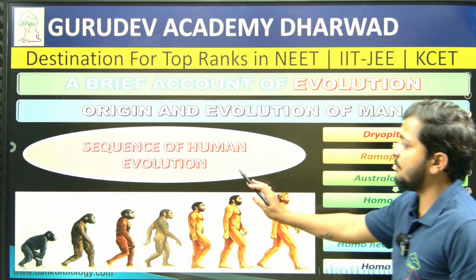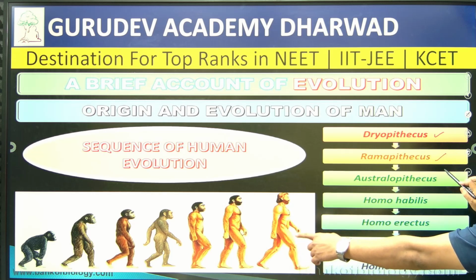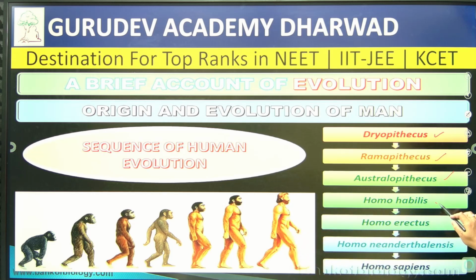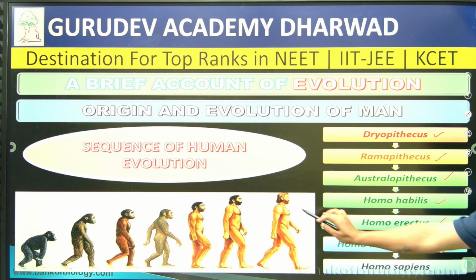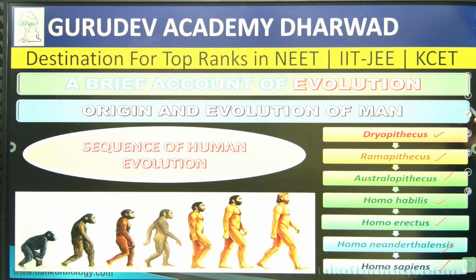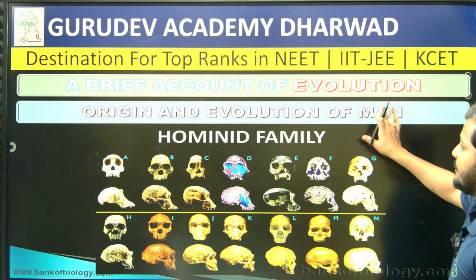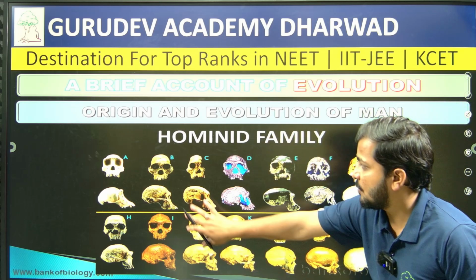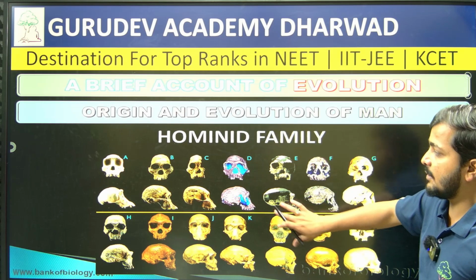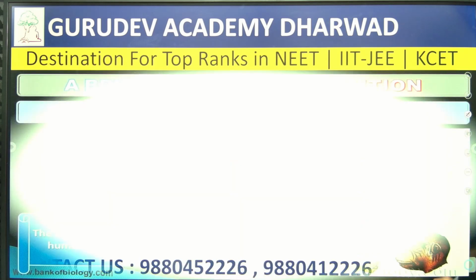So the sequence of human evolution you can recall orally: first Dryopithecus, then Ramapithecus, then Australopithecus, then Homo habilis, then Homo erectus, then Homo neanderthalensis, or Neanderthal man, and lastly the Homo sapien. Likewise, the development you find with respect to this evolutionary point. Then origin and evolution of man, hominid families, skull variations and brain development, the variations with respect to the skull can be seen here, right?